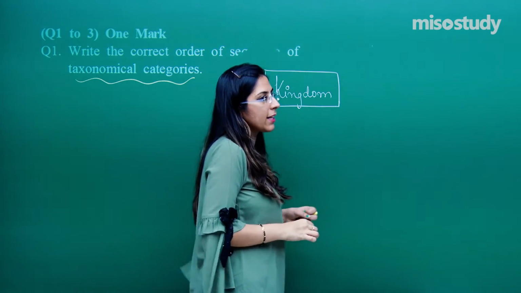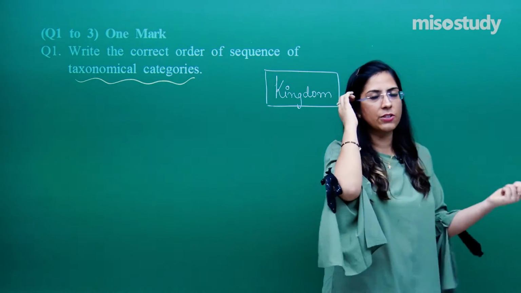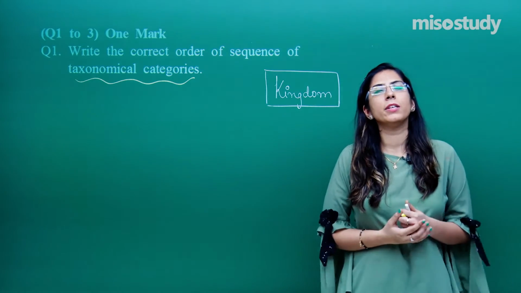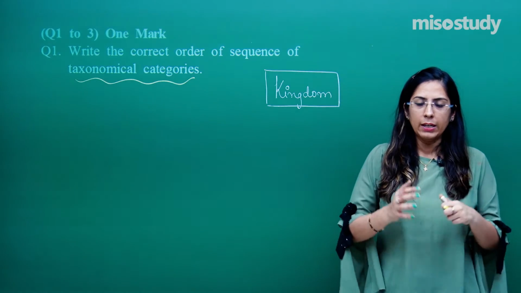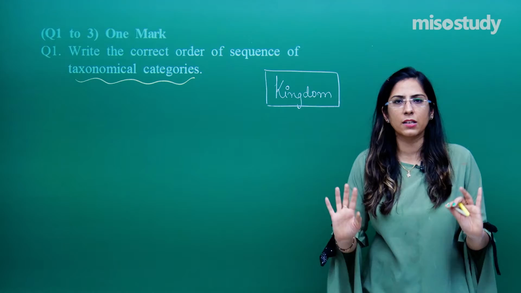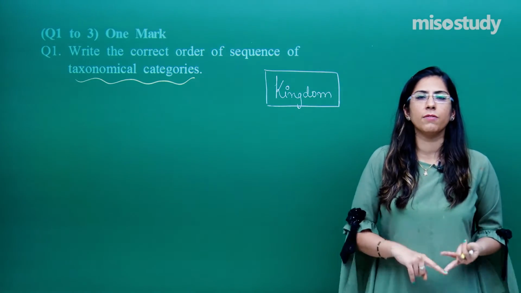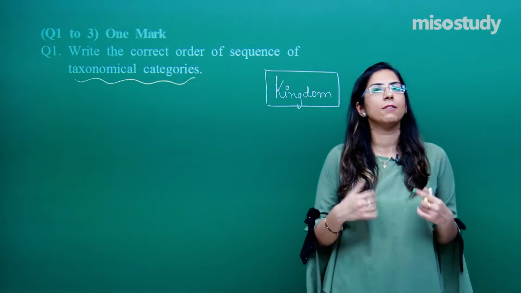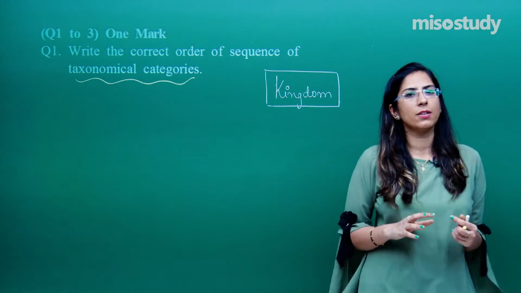In the next chapter, I will be talking about the different kingdoms. The next chapter we will be doing is biological classification. We will be talking about the different systems of classification, and of those, the most accepted is the five kingdom classification. In that we have Monera, Protista, Fungi, Plantae and Animalia. But the classification we do in your syllabus is mainly of Plantae and Animalia.